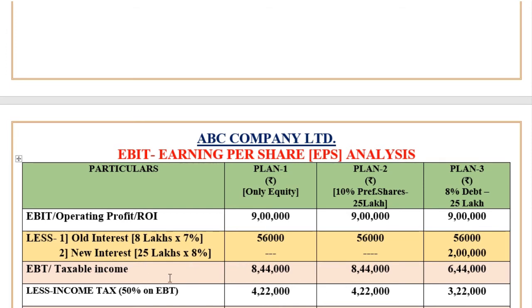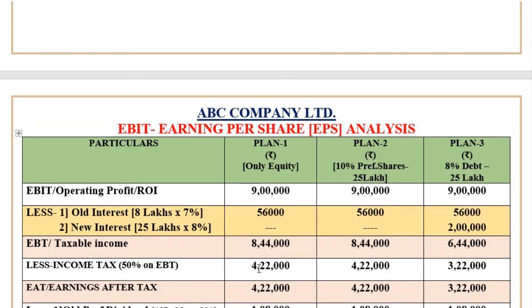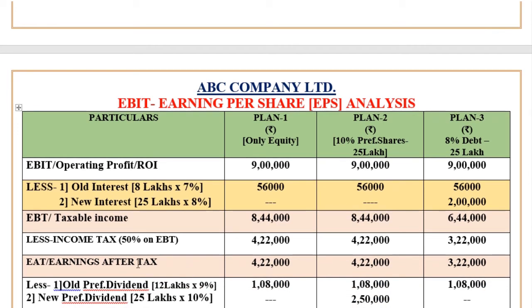Then EBT minus tax will get EAT. So 8,44,000 minus 4,22,000, you'll get 4,22,000, and use similar calculations for plan 2 and plan 3. Then once you get this EAT, you have to deduct preference dividend to get earnings available to equity shareholders. So less preference dividend. How we treated old interest and new interest, the same way you have to treat preference dividend. Here, deduct old preference dividend as well as new preference dividend.